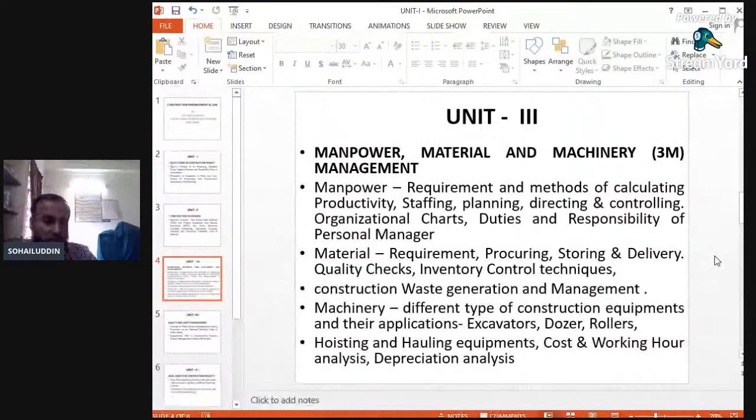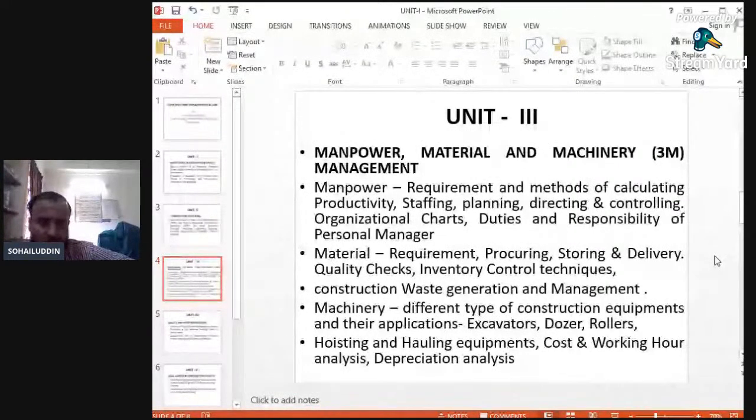The various advanced equipments used nowadays in the construction of projects, we will see their usage and their output, how much will be the output with all of these advanced equipments and machineries, we will study in unit number 3.